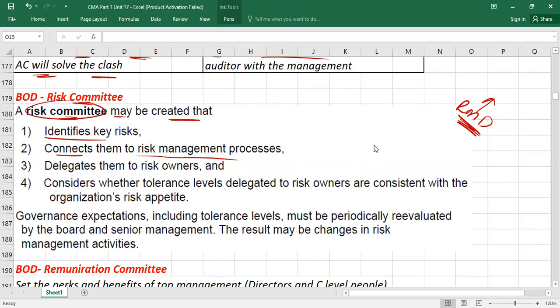For example, let's assume there is a risk of exchange rate. I'm just giving you a fake example, but in order to understand, there is a risk of exchange rate because maybe you are doing transactions in the international market, you have receipts and payments in foreign currencies. So you have risk of exchange rate. So this risk is identified. Now, please, I have a question. Who will manage this exchange rate risk? Is it the responsibility of the board of directors? No. So they will hand over this risk to the risk management department. And then risk management department, what will they do?